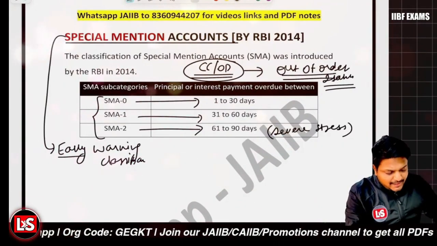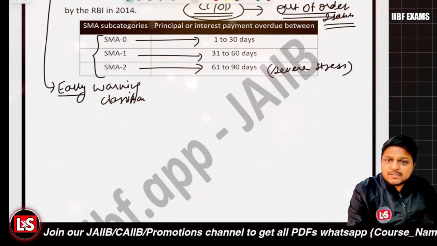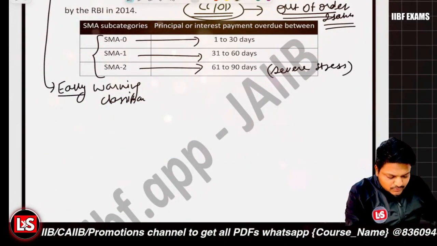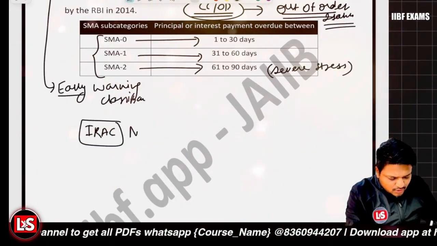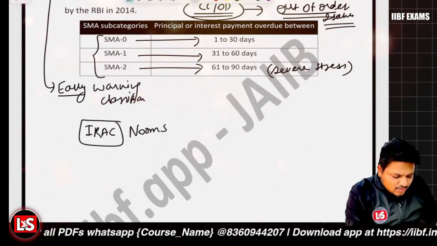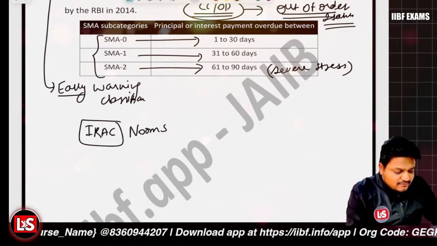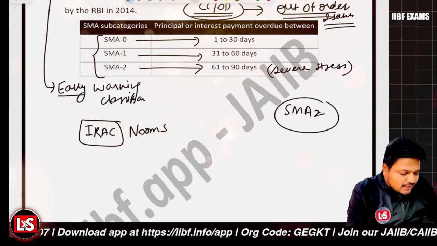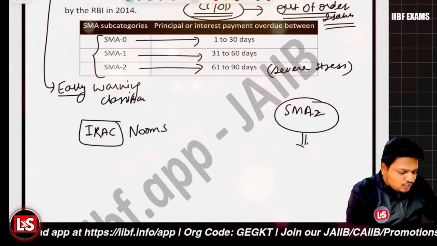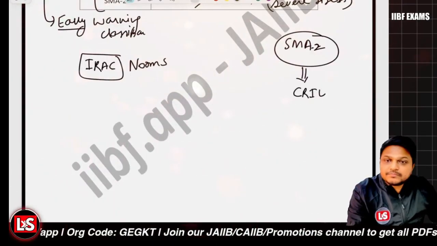right? And there are some rules and regulatory frameworks related to it. It is governed under the IRAC norms, the income recognition and asset classification norms, and these norms are by the Reserve Bank of India, right? And further, it is very much required that you report the SMA 2 status accounts to the CRILIC.